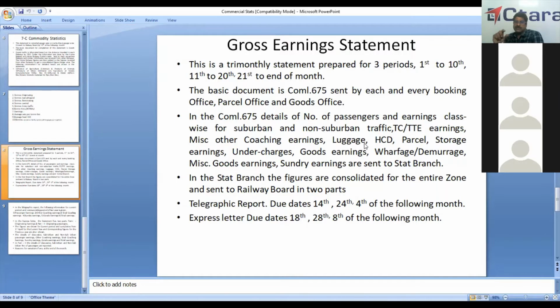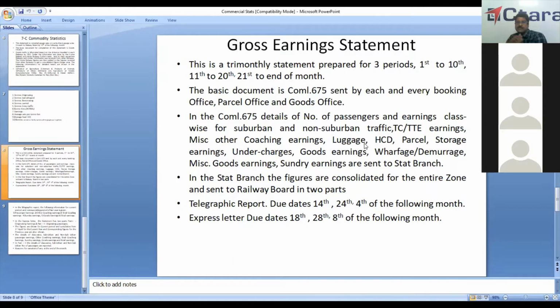Then miscellaneous goods earnings: when our engines work in some sidings, we get that. Per hour there are charges, how much we have to recover, that is called miscellaneous goods earnings. And sundry earnings are like the retiring room ticket, license fee, license parking fees, catering and the retiring room charges and so on. All these are sent every 10 days to the statistical branch.